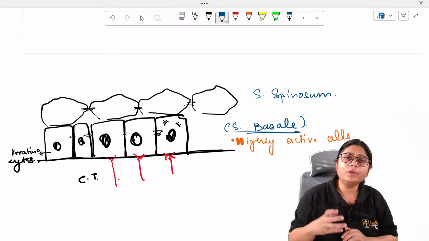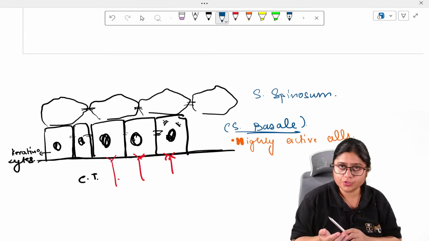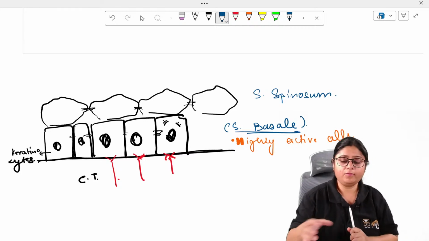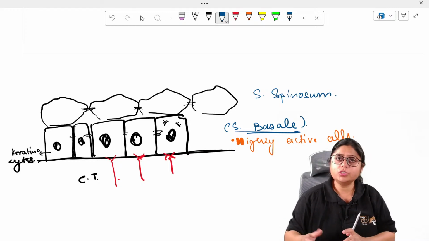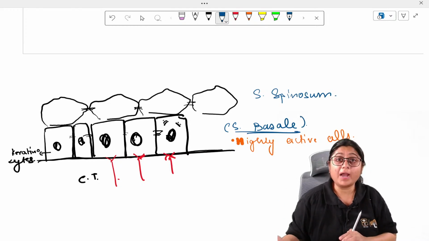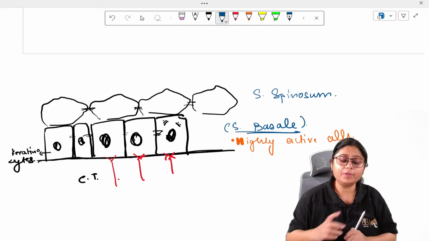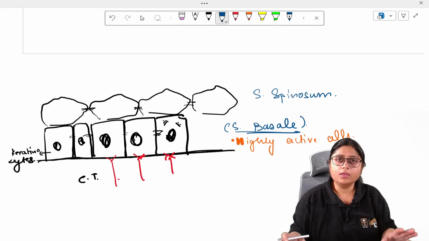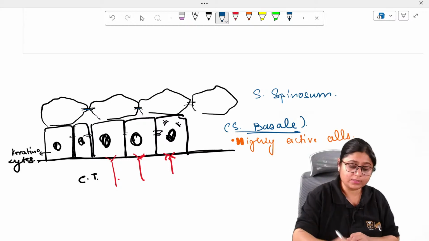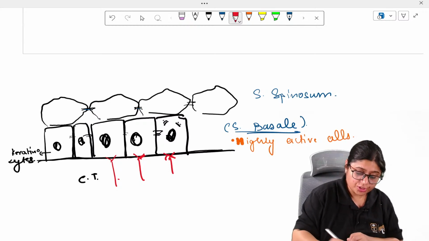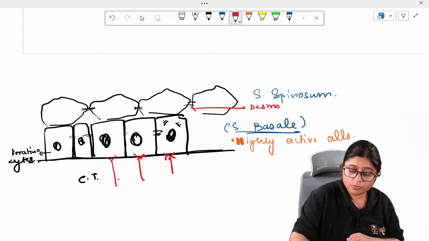Because when we look at it in the microscope, we take a section of gingiva. It is not that the section is visualized as it is. We take the section of the gingiva, it undergoes a process of drying, and when it is dried, these cells lose their cytoplasmic contents, they lose their water and everything, but they remain connected with each other at the desmosomal junction. So this junction between the cells is called desmosomes.